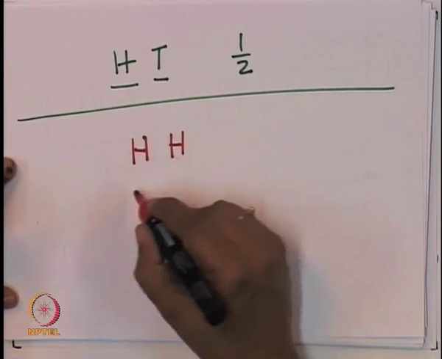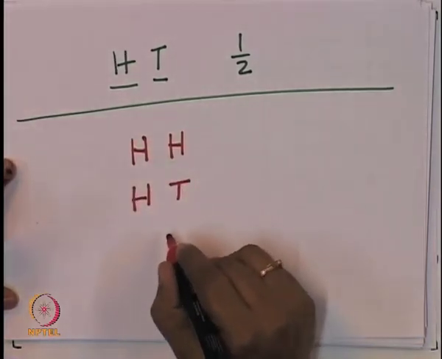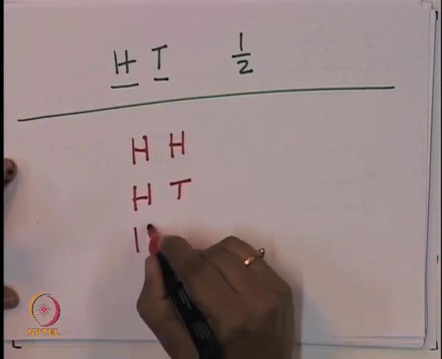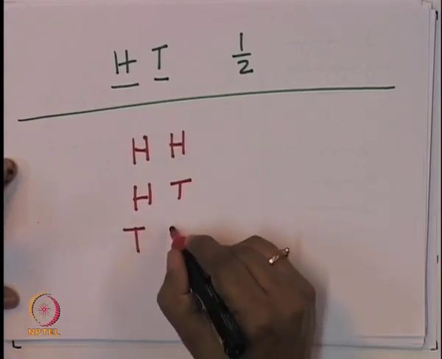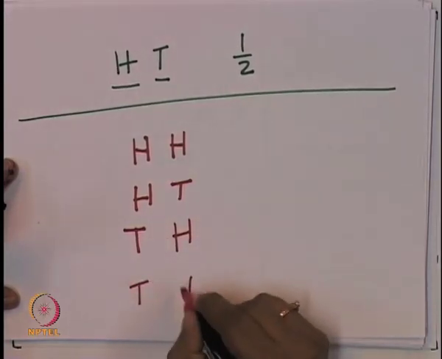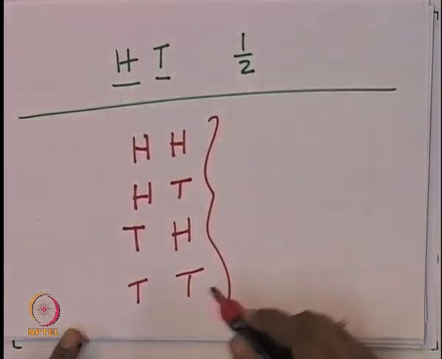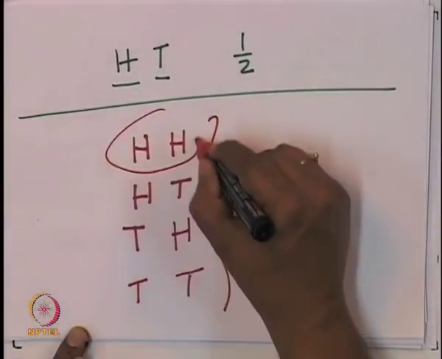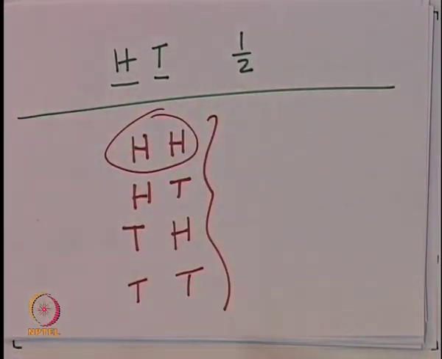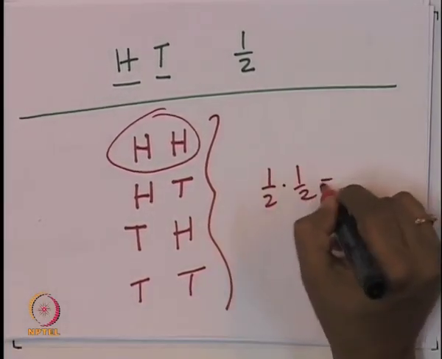This is one possibility. In the first toss there will be a head, and in the second toss there will be a tail. This is another possibility. In the first toss there will be a tail, second toss there will be a head. This is another possibility. In both there will be a tail. This is the fourth possibility. There are four possibilities, and getting head in both is just one of these four. So, this is half into half, which is 1 by 4.